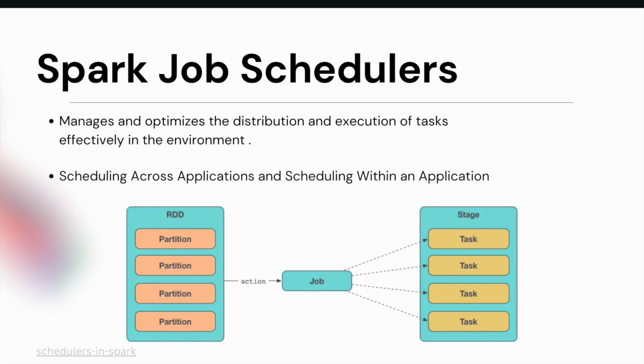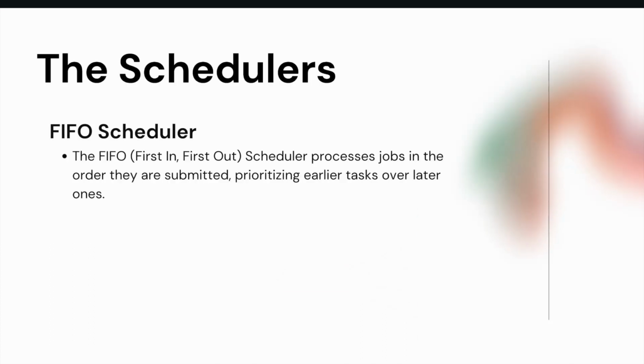Let's look into job schedulers now. A job scheduler manages and optimizes the distribution and execution of tasks effectively in the environment. In Apache Spark, there are two scenarios: scheduling across applications and scheduling within an application. In scheduling within an application, there are two schedulers under discussion now, FIFO and FAIR schedulers.